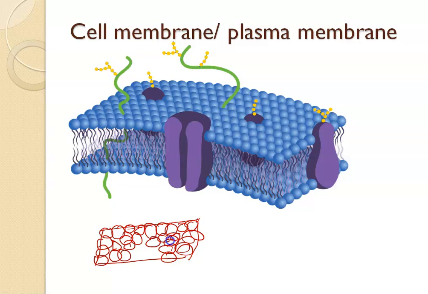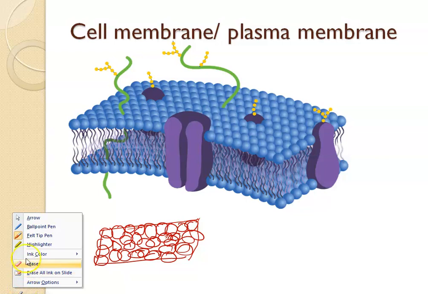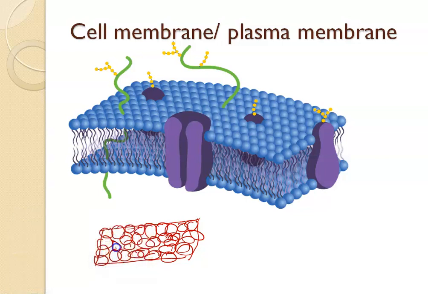The ball-like structures are filled here, and you just produce them. This is only one end, right? Let's draw the second end also, that is the hydrophilic end.